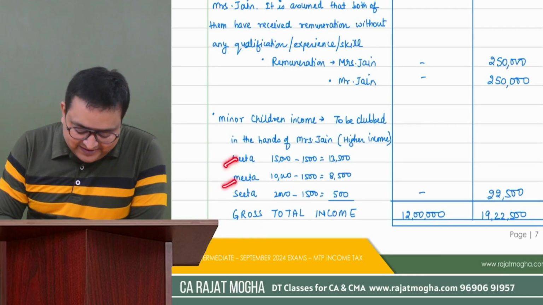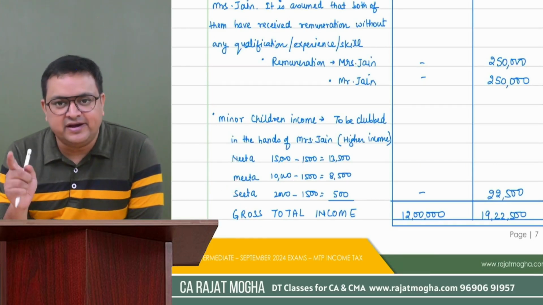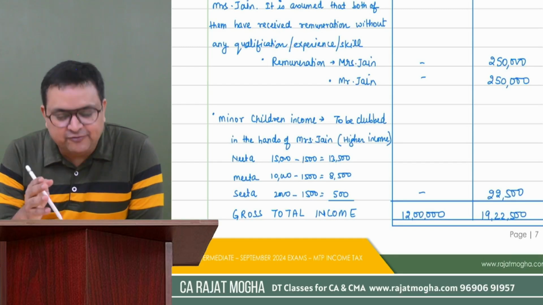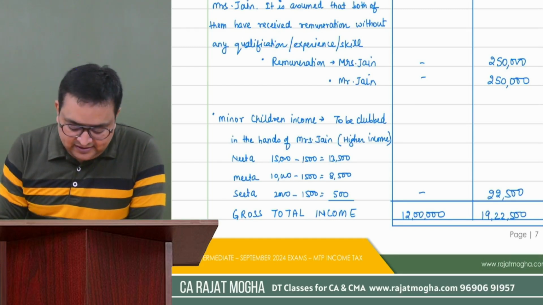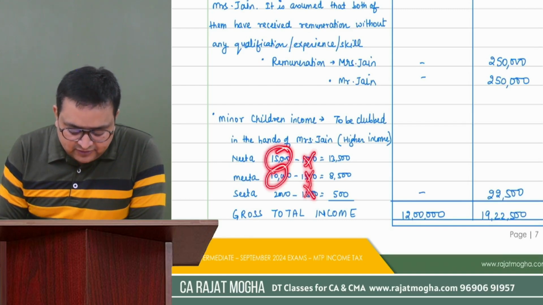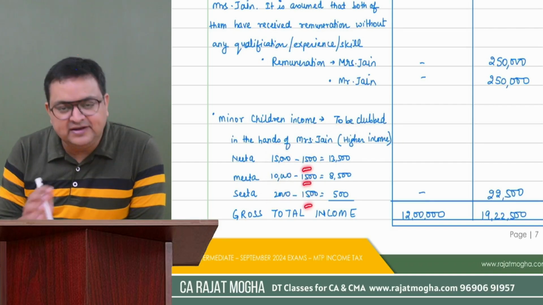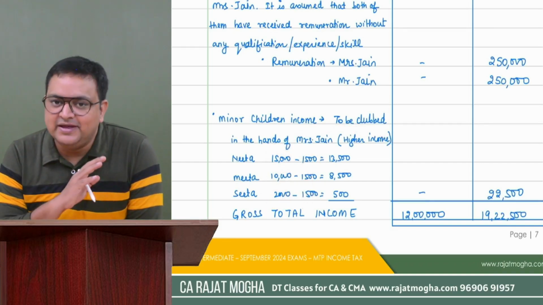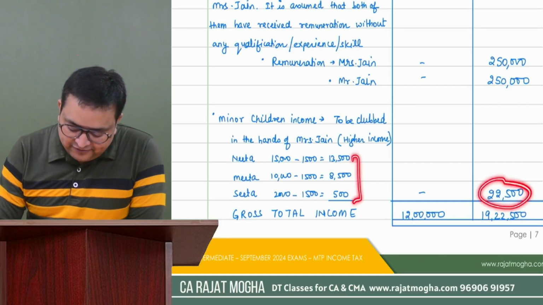Minor child income would be clubbed. So Nita's, Mita's and Sita's income would be clubbed after giving effect of 1500 exemption. If they would have been following the default tax regime 115BAC, then we will not give this 1500 exemption. The entire 15,000, 10,000, 2,000 would be taxable in that case. But here 1500 for every child will be the exemption which would be available. So this total comes to 22,500.